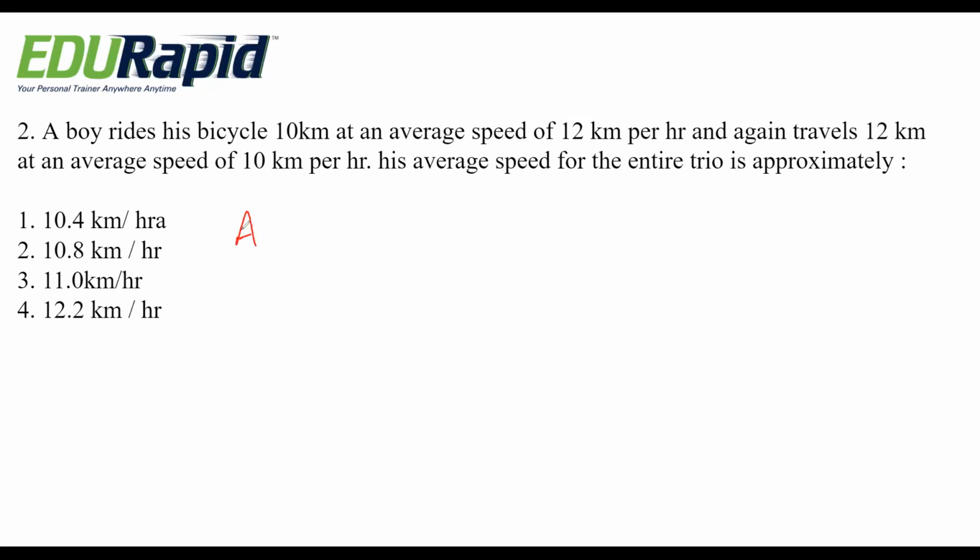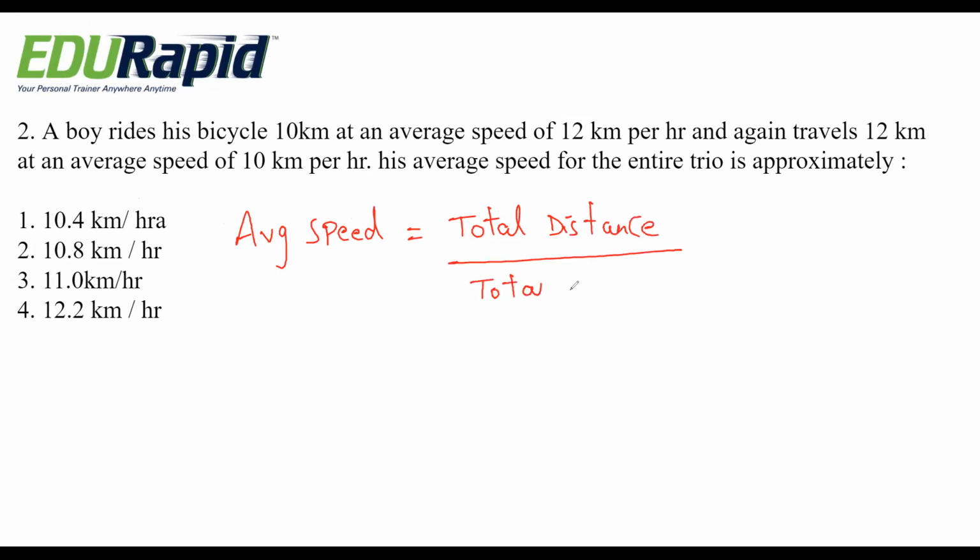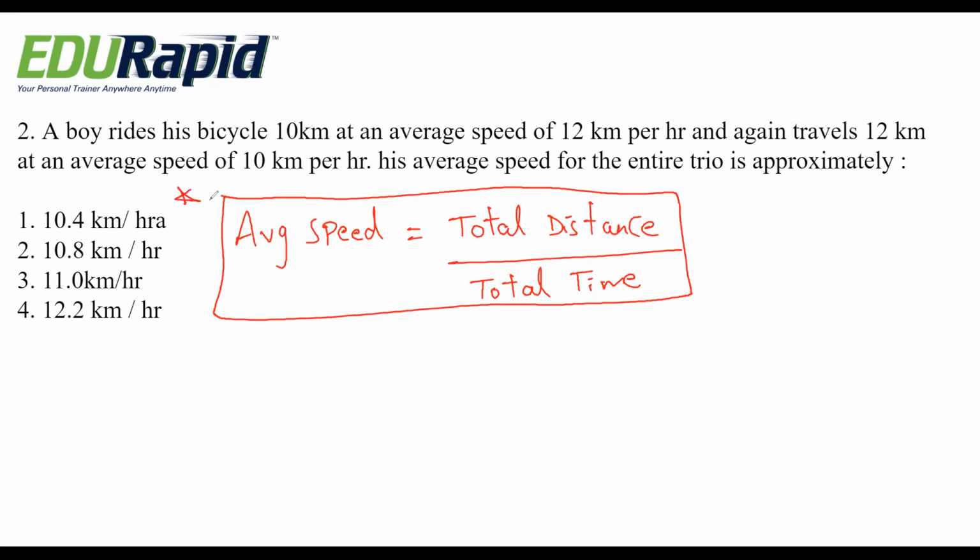See, we have a formula for this. For average speed, please note down: average speed equals total distance by total time. So this is the formula. So total distance here is how much? 10 kilometer plus 12 kilometer.